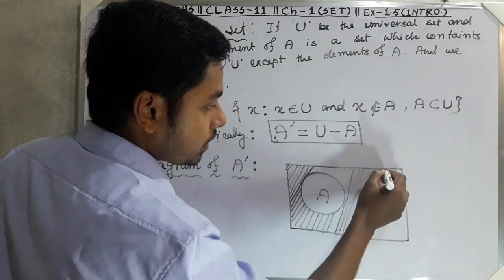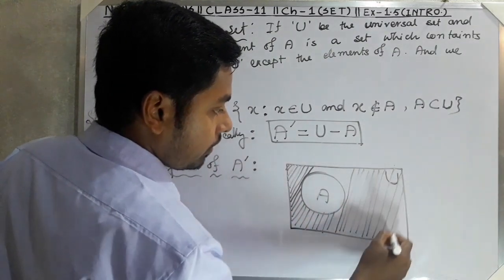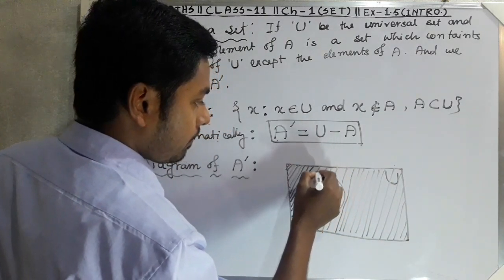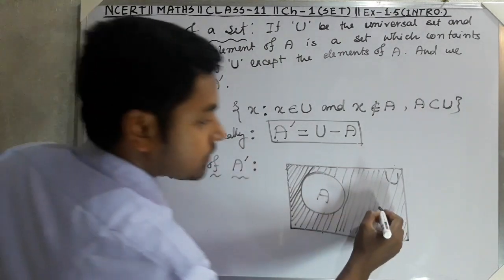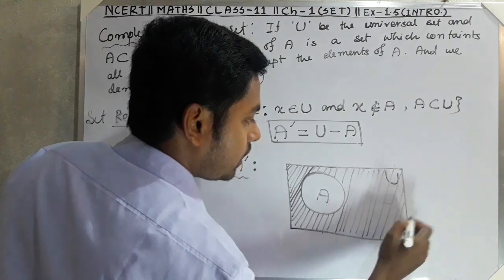So this shaded portion is A complement. Here you can write, no need to write outside.